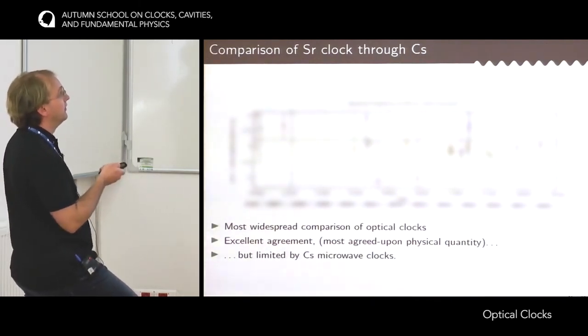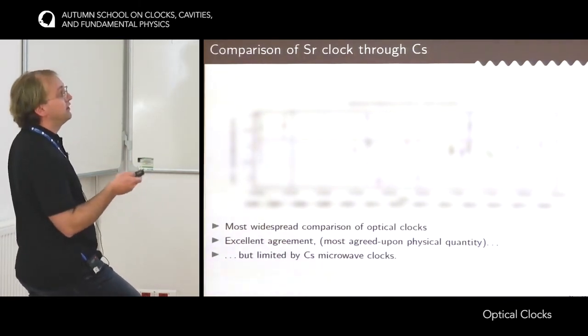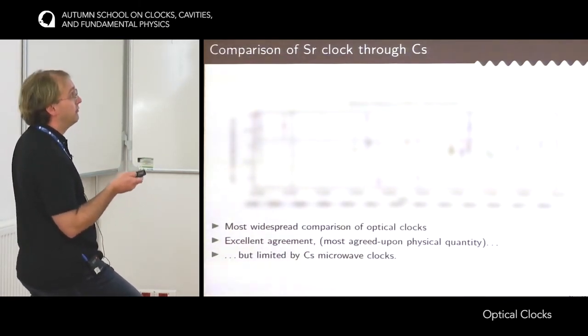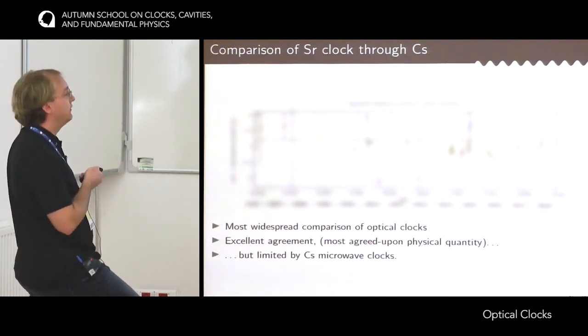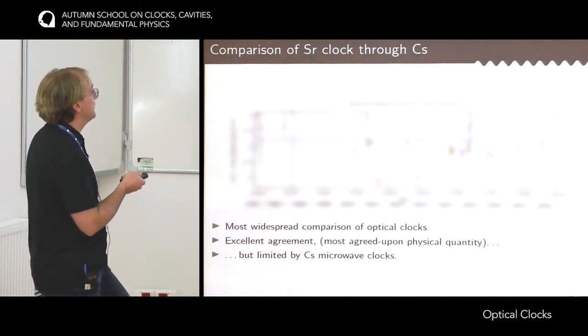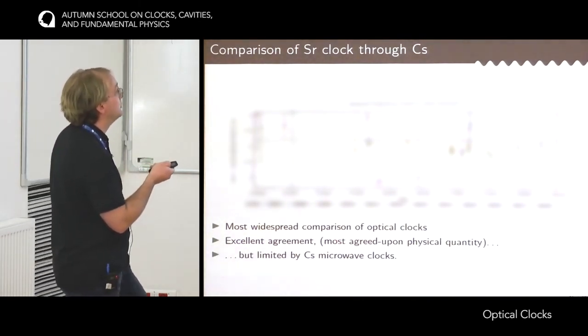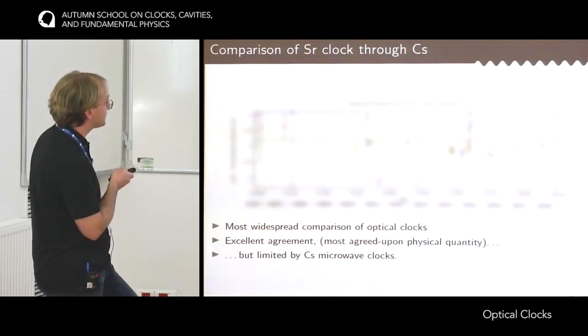So this was the first guess that optical clocks were as good as they claimed, so were better than the cesium clocks. It was possible that different teams could reproduce these clocks very well. But then, as time passes, the optical clocks improved, and we are really limited by the cesium clocks.